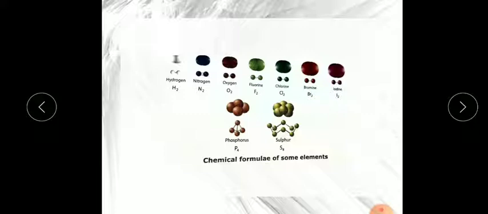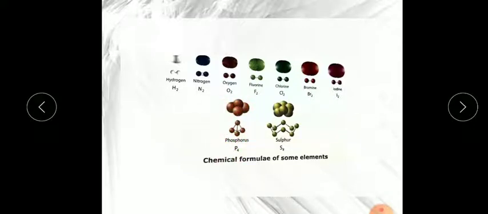So here you can see hydrogen, nitrogen, oxygen, fluorine, chlorine, bromine, iodine; they are all combined with a double element, that's why a 2 is written. In the case of phosphorus it is written P4, so you can see 4 atoms.